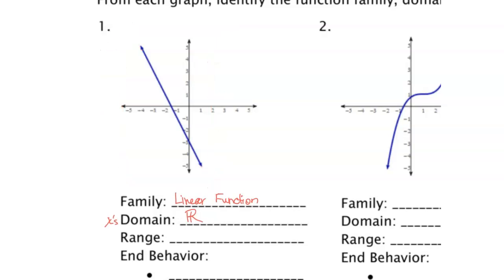Moving on to our range, which covers all of the possible y values. In this case, if we were to look at the top and the bottom of this particular graph, again noting that there are arrows here, it constantly goes upwards and it's going to constantly go downwards. If we were to box in the region for where it starts and stops, starting down here and stopping up here, but not really, noting that there are arrows here.